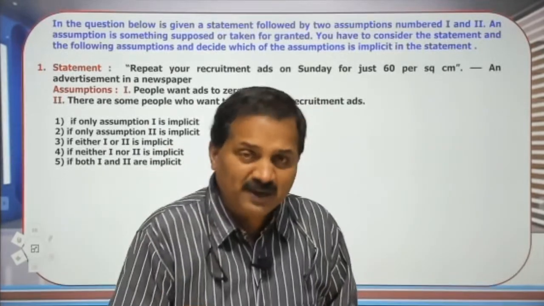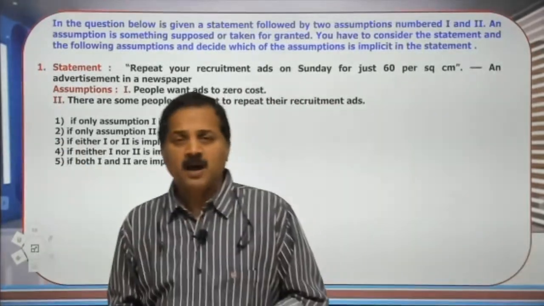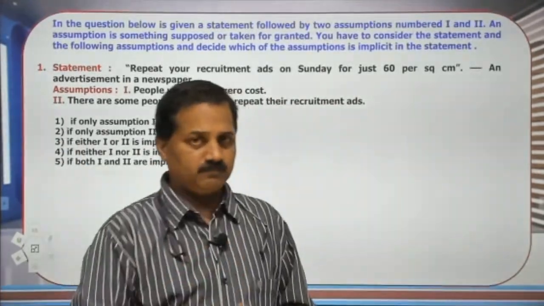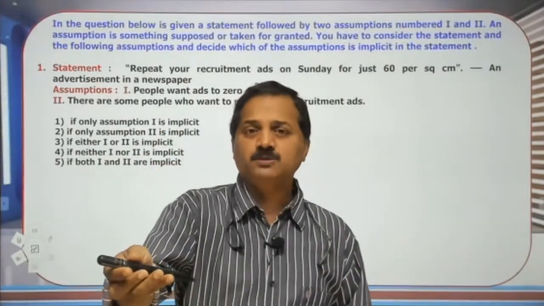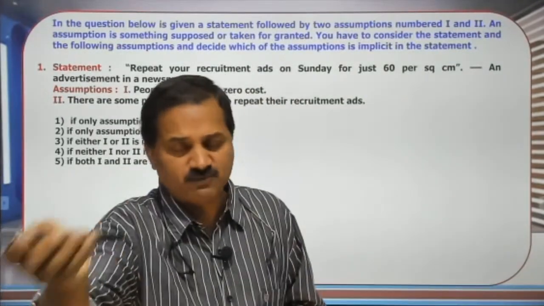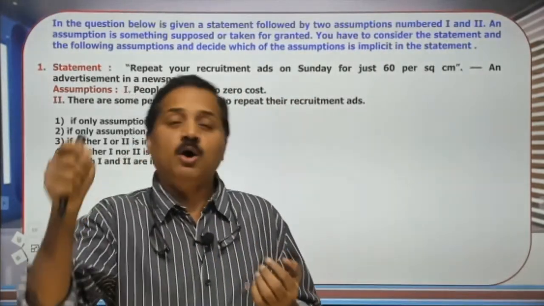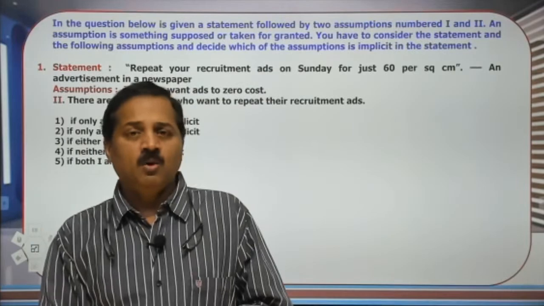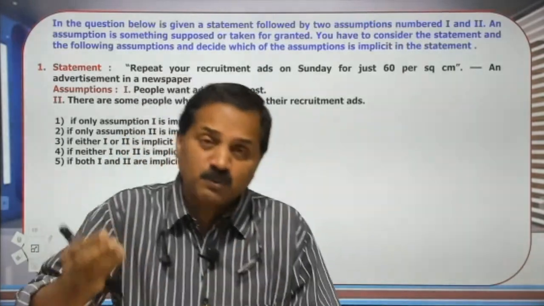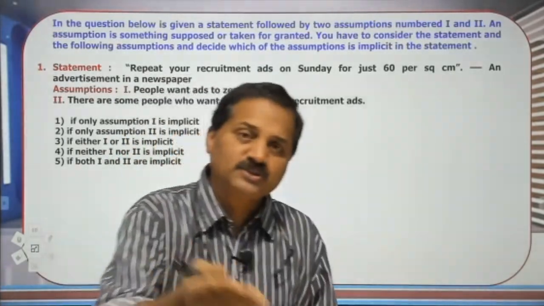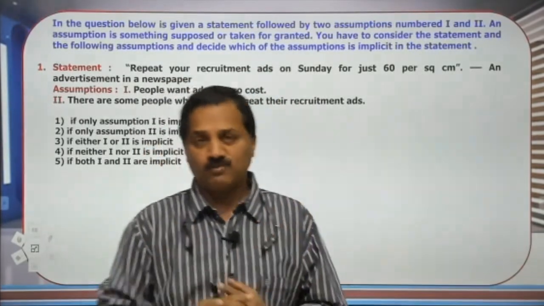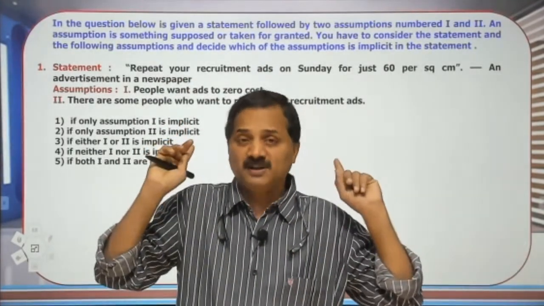What is supposed means the expected outcome. I ask you to post a letter. I give a letter to you and request, please post this letter for me. So what I take for granted is that you know how to post a letter. What is expected, or what I suppose, is that you may post the letter for me, you may do the job for me. Only these two things will form an assumption.